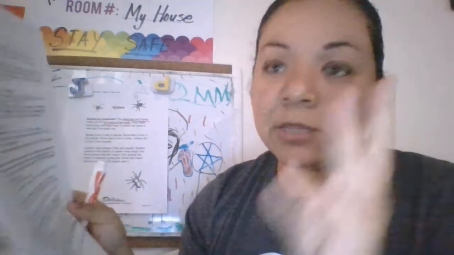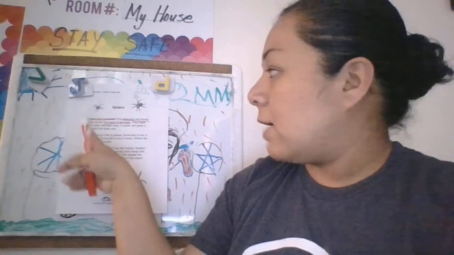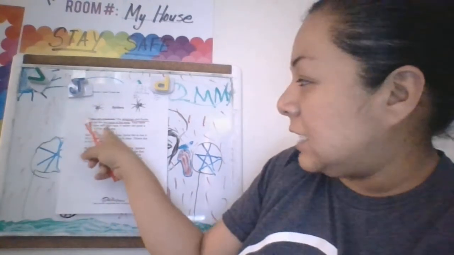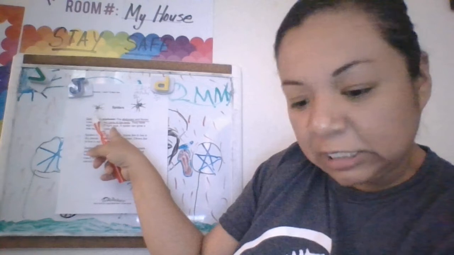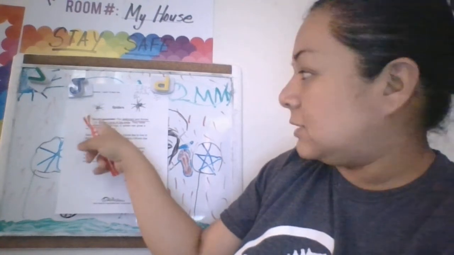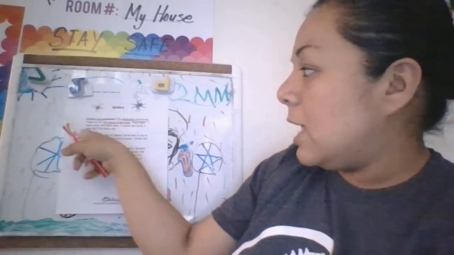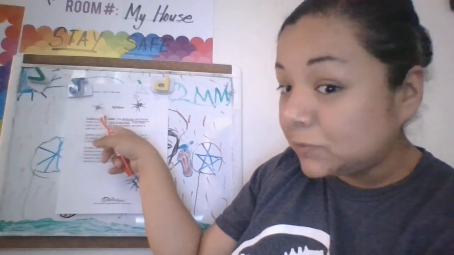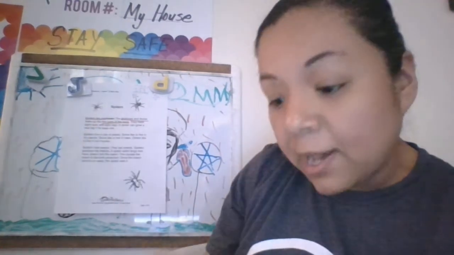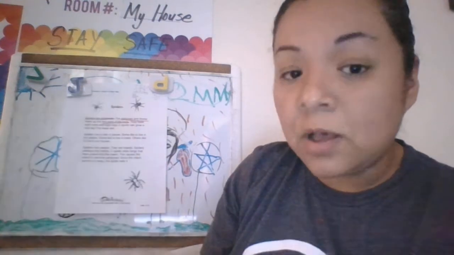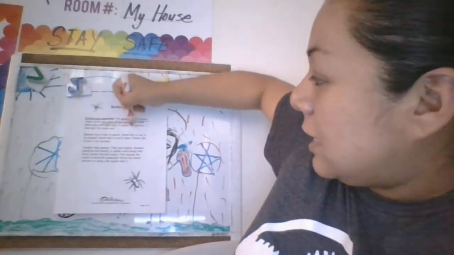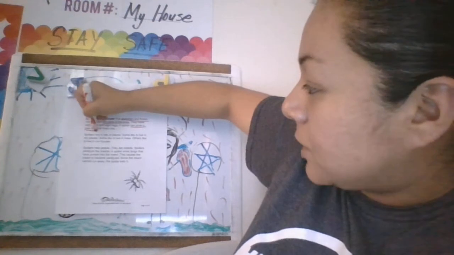And then my third question was, what body part can a spider regrow? So go back again to paragraph 1. They have 8 eyes and 8 legs. Does that really answer that question? It's answering what kind of parts it still has, right? A spider can grow a new leg if he loses one. So what was my question? What body part can a spider regrow? Oh, so we know that it can regrow a new leg, right? So we just answered those 3 questions. Awesome. So you're doing good so far.